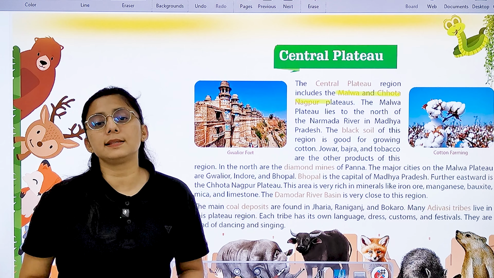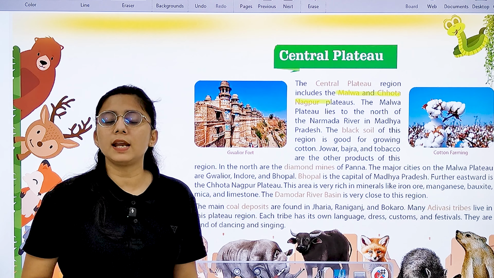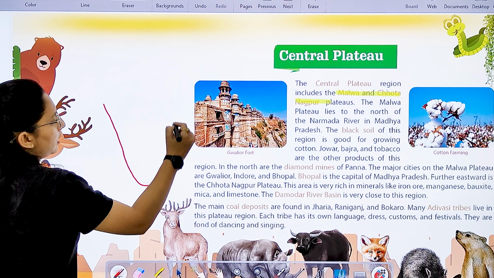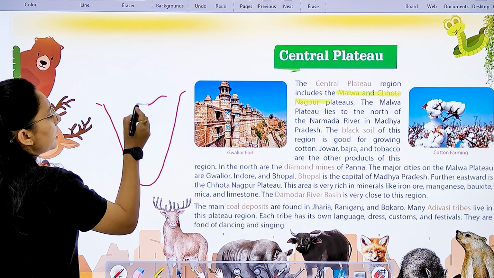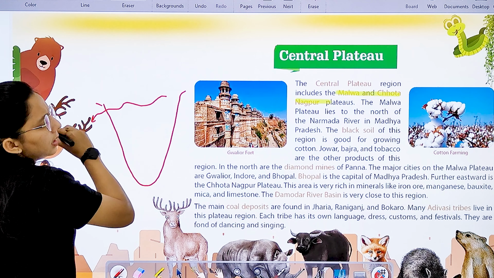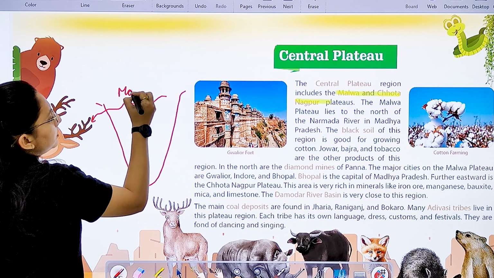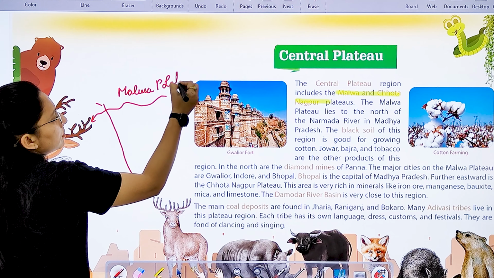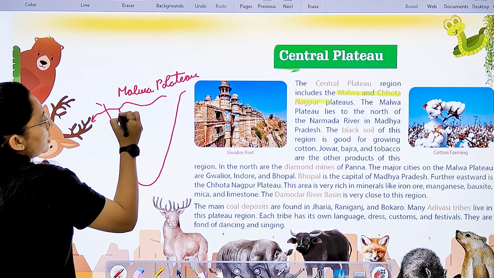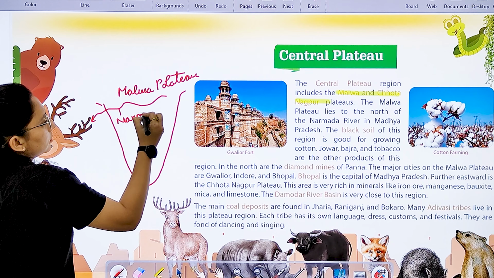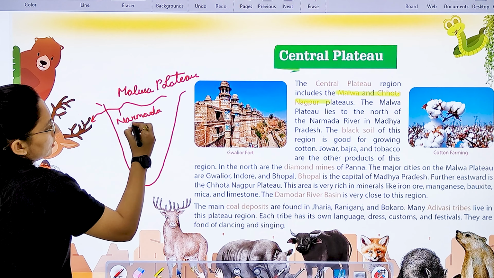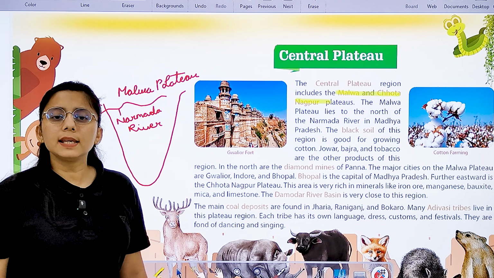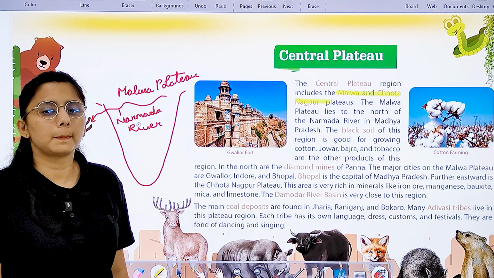Malwa Plateau, where does it lie? It lies to the north of the Narmada River in Madhya Pradesh. Let me show you over here. So, this is your south part. Here you will see the Narmada River. It's flowing here. And this is your Malwa Plateau. This is Narmada. And where does it lie? It lies in Madhya Pradesh.